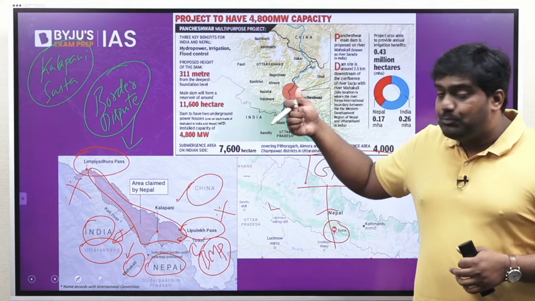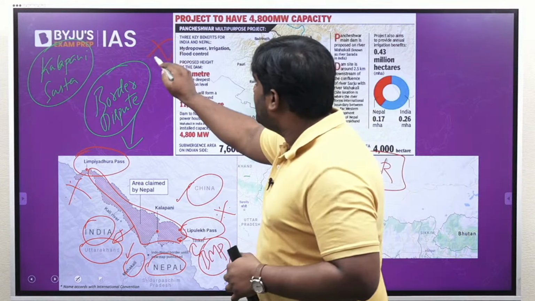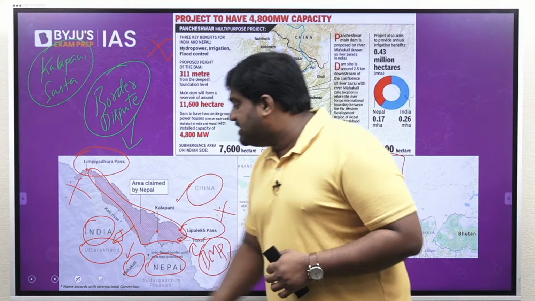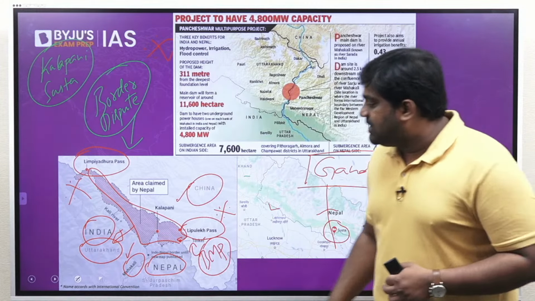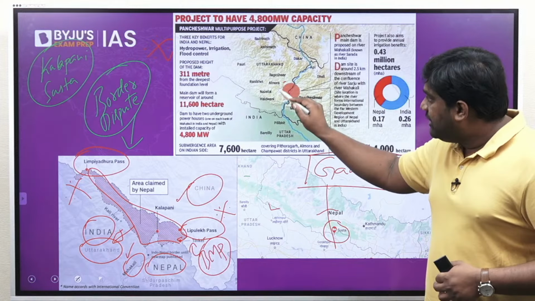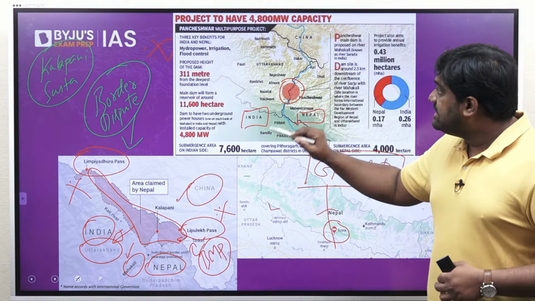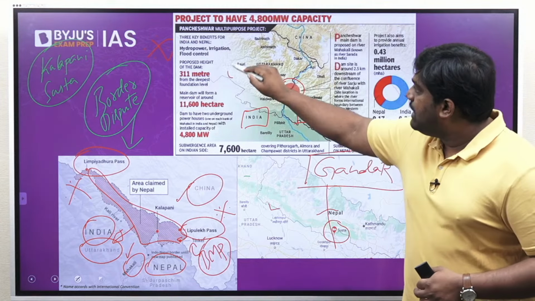Now coming to the project which is in question, the Pancheshwar multi-purpose project. You can see in the map that this project, known as the Pancheshwar multi-purpose dam project, is definitely located along the India-Nepal border over here, and it is coming up on the Mahakali river.